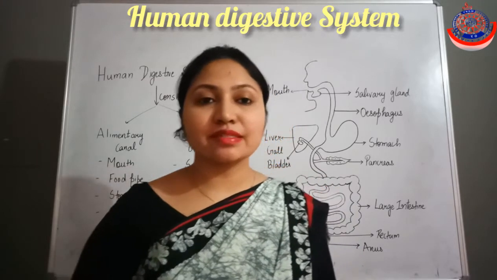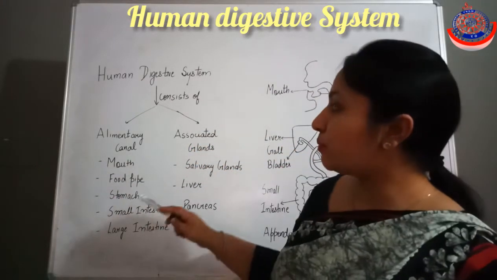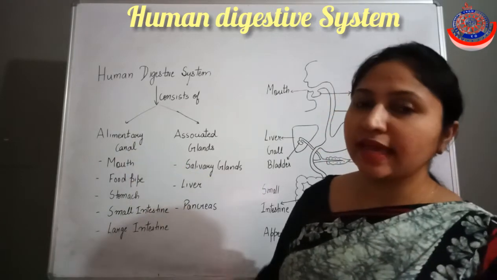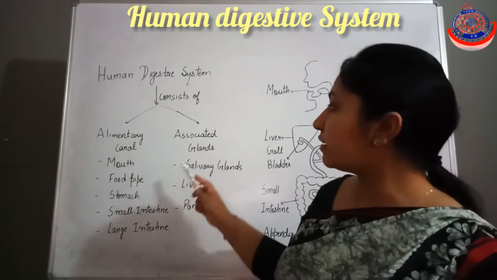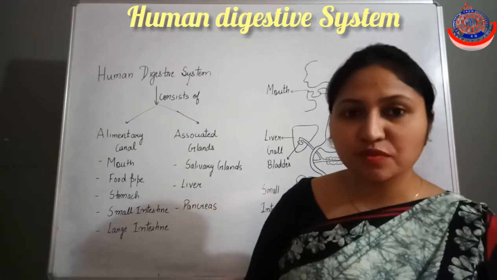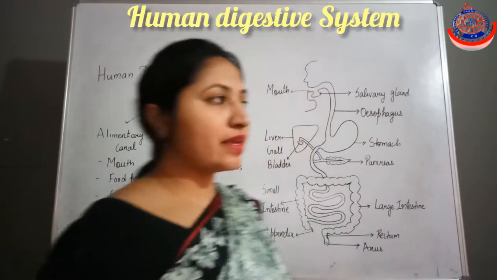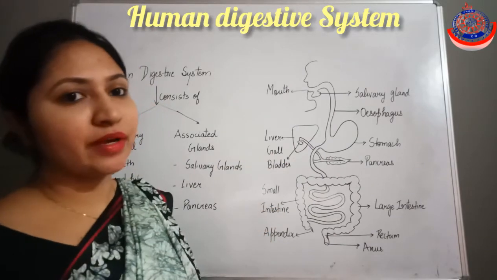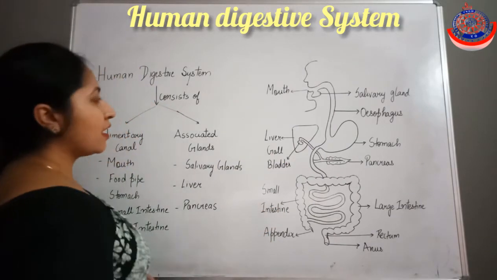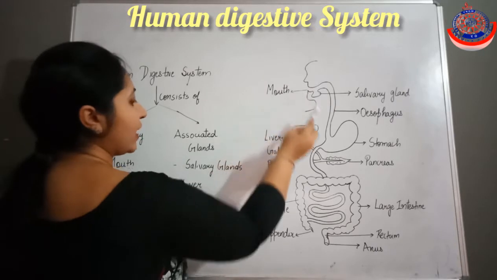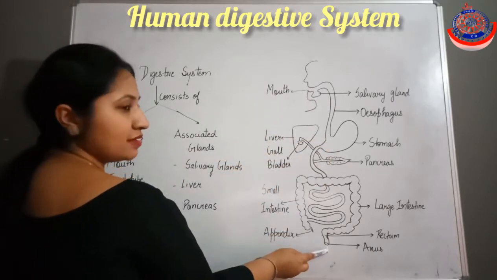Human digestive system consists of two parts. The first one is the alimentary canal, and the second is the associated glands, the glands which are associated with the alimentary canal. So let's see in this diagram what the alimentary canal is. The alimentary canal starts from the mouth and ends at the anus region.